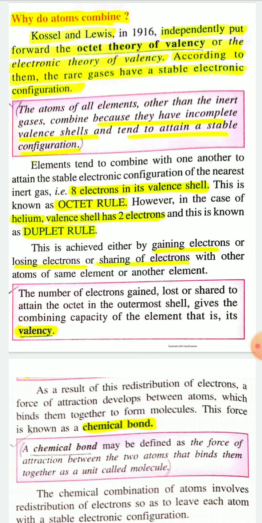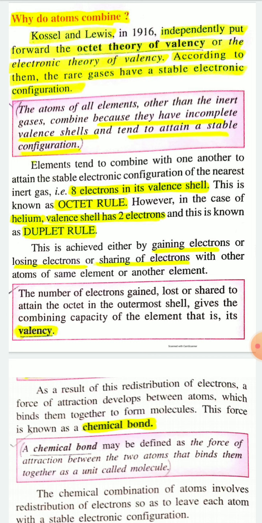So when elements chemically combine to attain stable electronic configuration, they share their electrons, or they lose electrons, or gain electrons. Now, valency. What is valency?